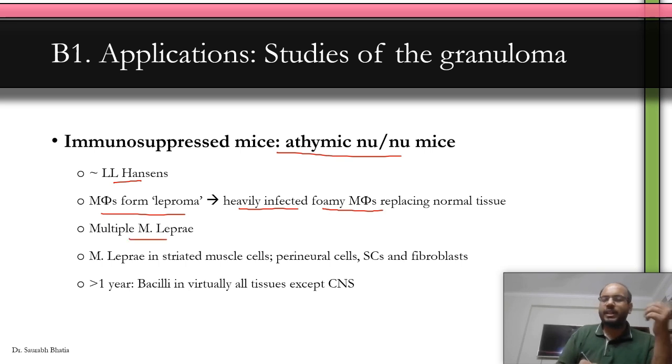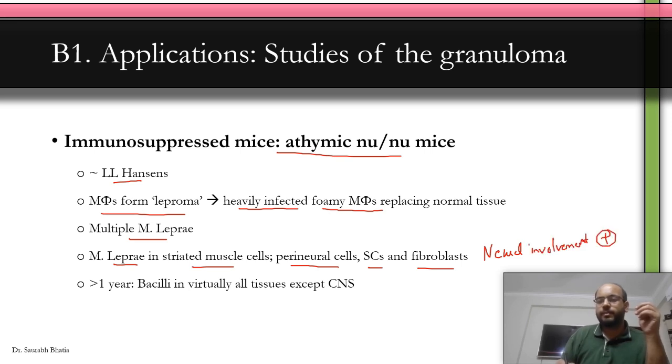We have multiple M. leprae infecting even the striated muscle cells around the nerves, also Schwann cells and fibroblasts. So neural involvement is seen in immunosuppressed mice. After 1 year, bacilli are seen in virtually all tissues except the central nervous system. Clear? Let's move forward.